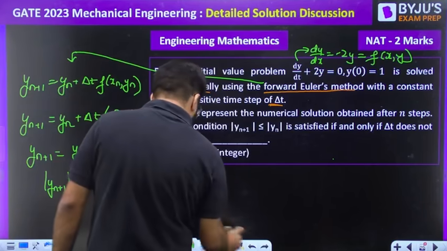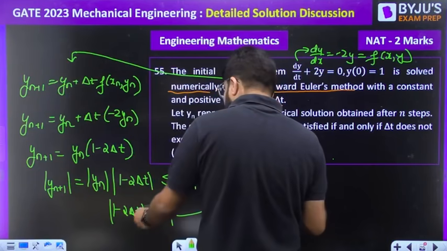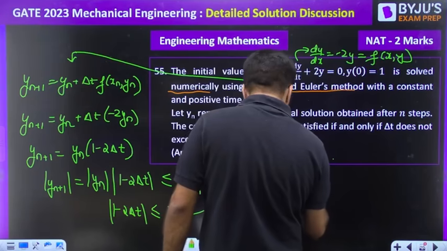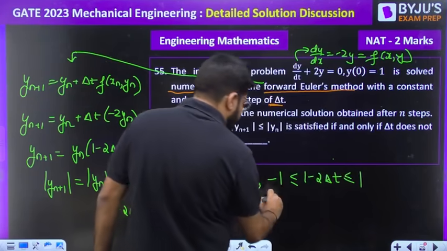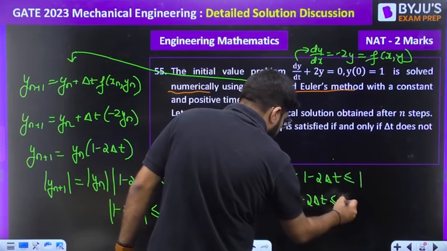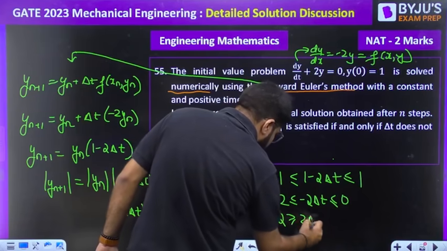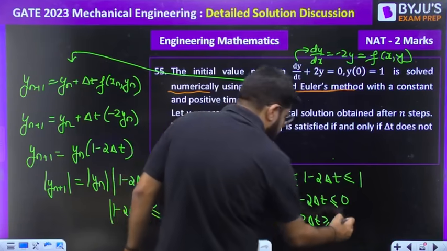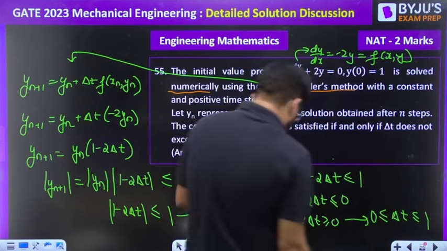That means if the modulus is less than 1, the quantity can be between minus 1 and 1. So minus 1 less than or equal to 1 minus 2 delta t less than or equal to 1. Subtracting 1, minus 2 less than or equal to minus 2 delta t less than or equal to 0. Changing the sign, 2 greater than or equal to 2 delta t greater than or equal to 0. So 0 less than or equal to delta t less than or equal to 1 divided by 2.